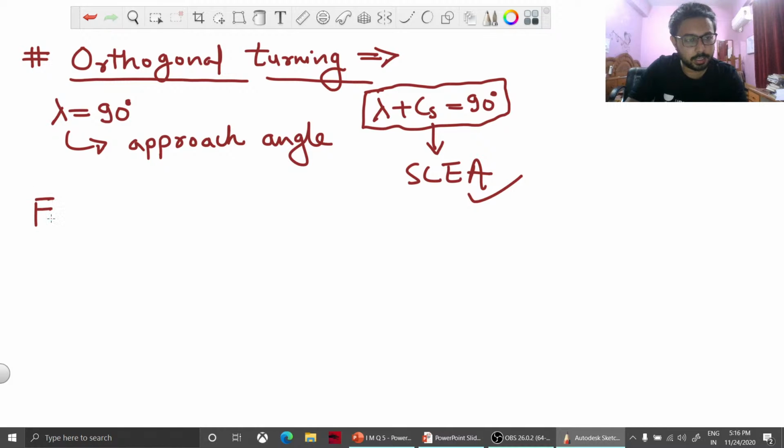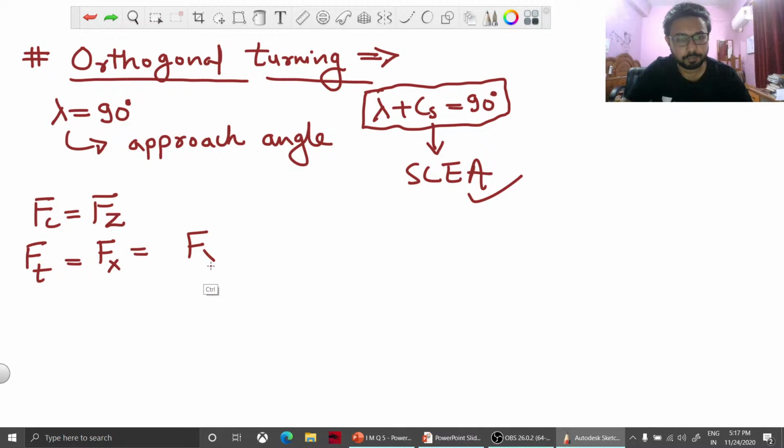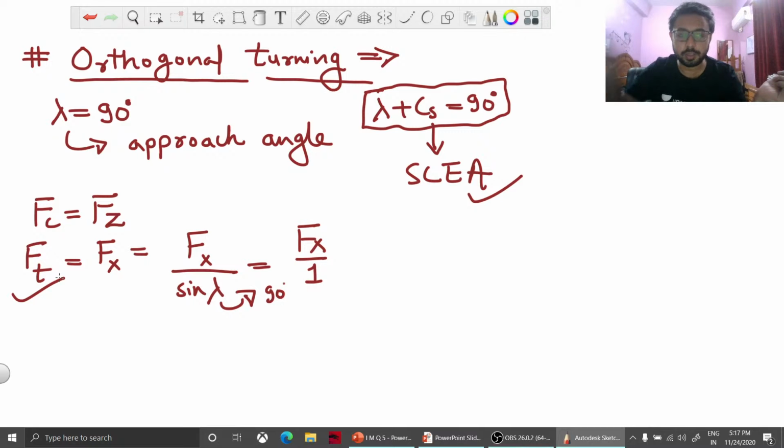And cutting force is equal to tangential force, and thrust force is equal to axial force, and you can write it as Fx by sine lambda. Lambda here is 90 degrees, since we have assumed in our first line that lambda is 90 degrees for orthogonal turning. So it will simply become Fx divided by 1. So Ft, that is the thrust force, will be equal to Fx, that is the axial force.